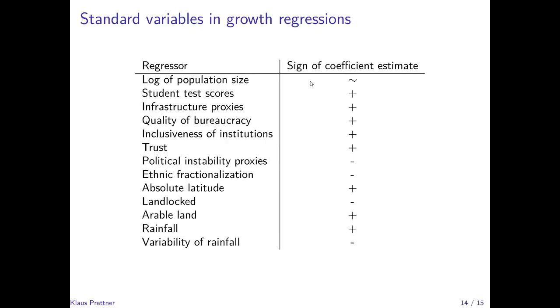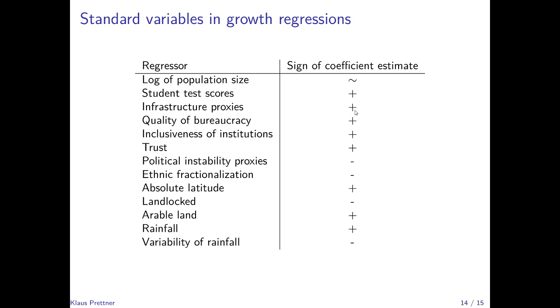Many other variables have been proposed. For example, the population size, which tends to be uncorrelated with economic growth, meaning that there is no indication of a so-called scale effect, where larger countries would grow faster than smaller countries. Student test scores are often seen as a better proxy for education than average years of schooling, and they tend to be positively related to economic growth.